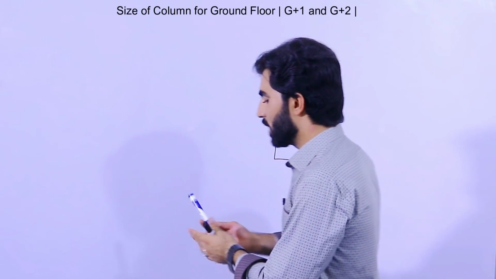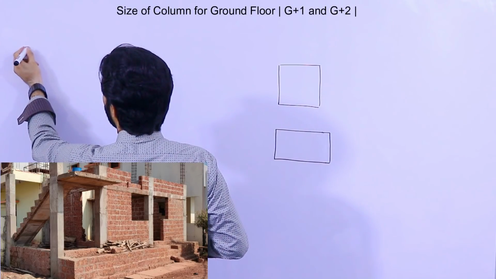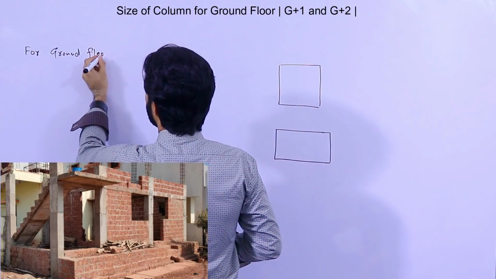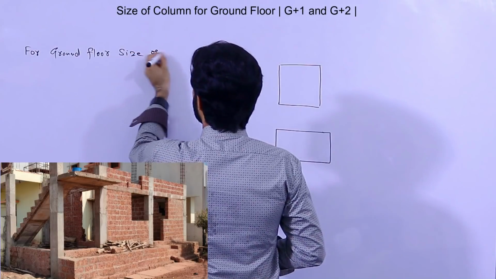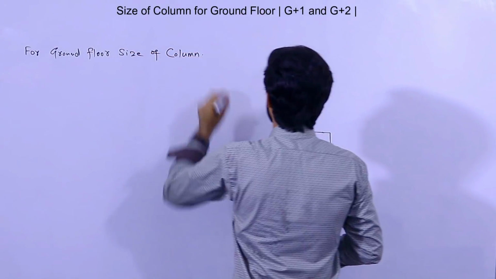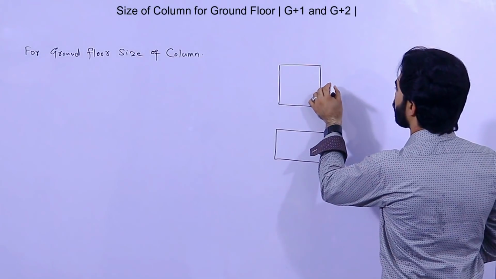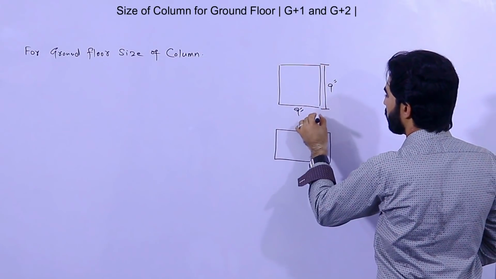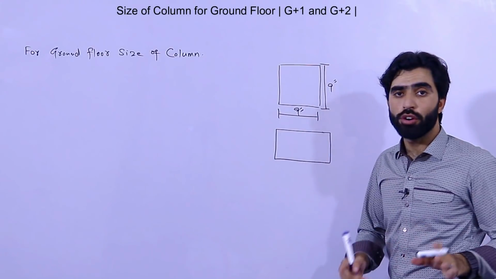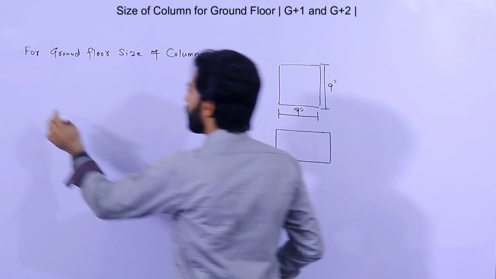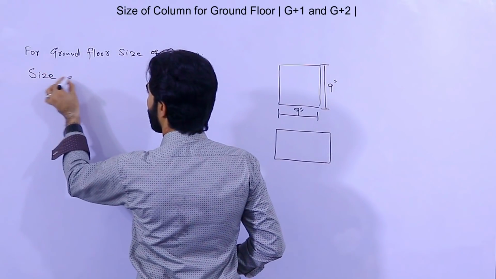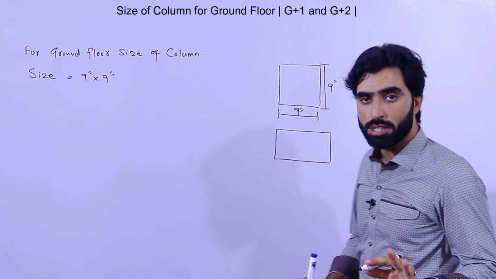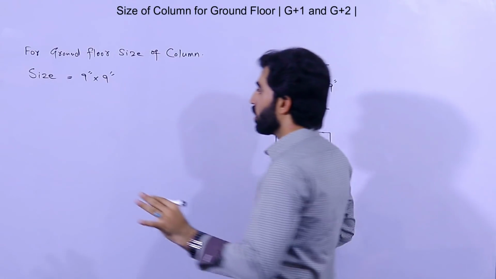Just for ground floor, guys, remember, the size of the column should be 9 inch by 9 inch. This is the size of column just for ground floor. Got it?